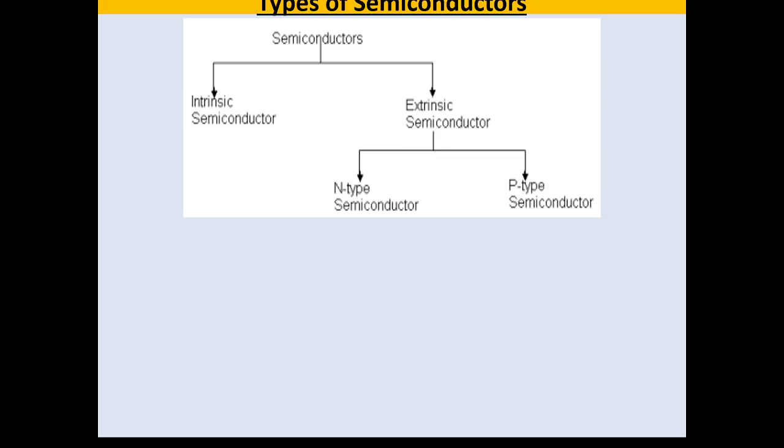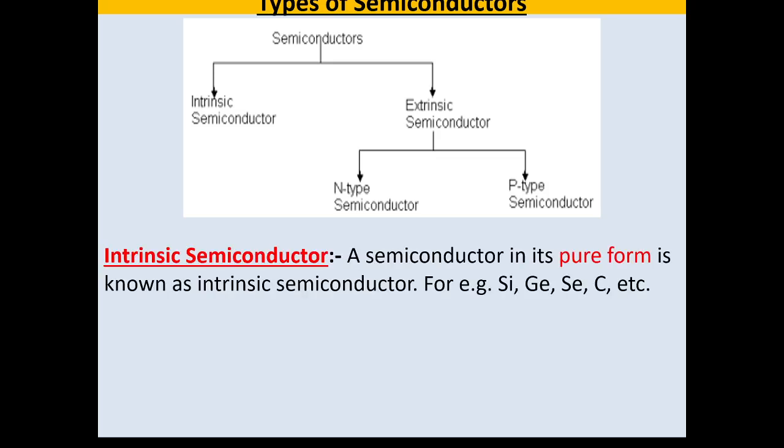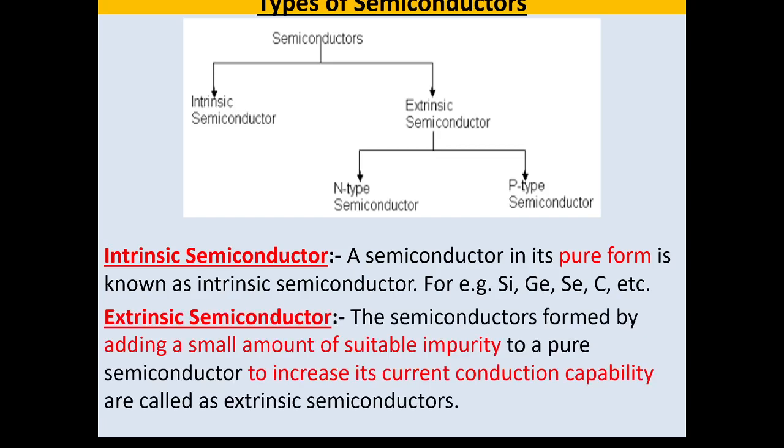Initially we have seen that semiconductors are classified into intrinsic and extrinsic semiconductors. Whenever we consider a semiconductor in its pure form, it is known as an intrinsic semiconductor, for example silicon, germanium, selenium, carbon, etc. But when a small amount of suitable impurity is added to a pure semiconductor so that its current carrying capacity is increased, such semiconductors are called extrinsic semiconductors.